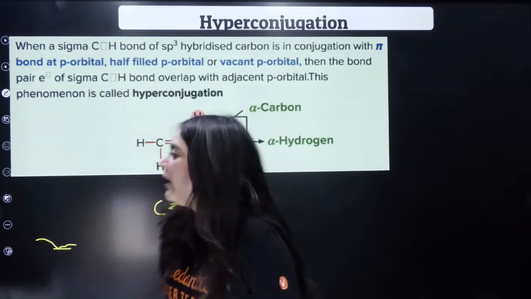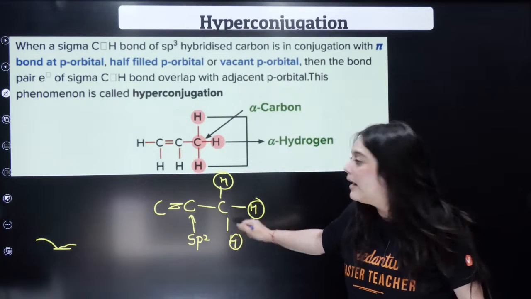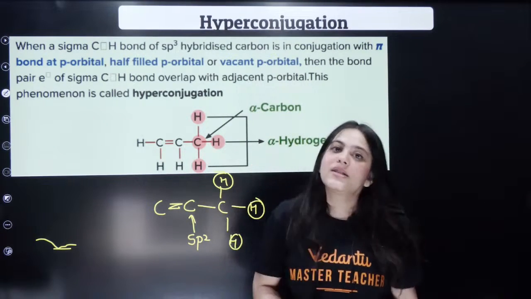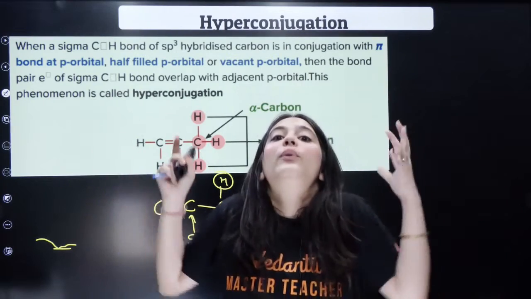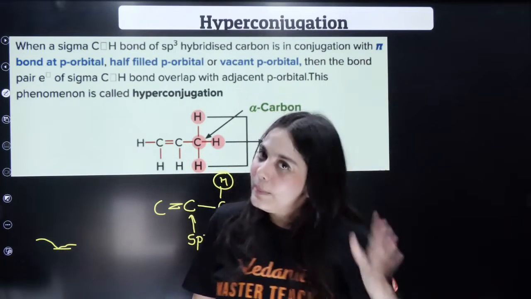So what did I tell you? Right next to the sp2 hybridized carbon, there should be a carbon which should have hydrogens attached to it, right? The more the number of hydrogens, the more will be the hyperconjugating structures and the more stable will be the compound.